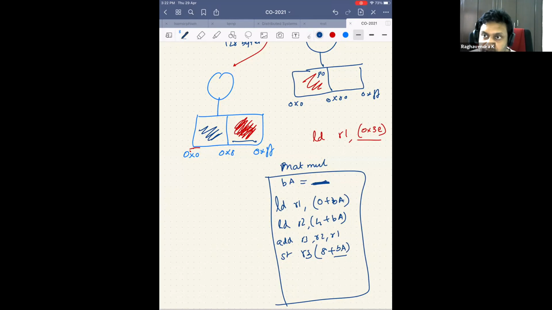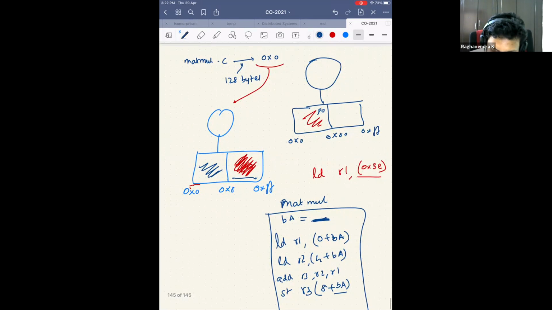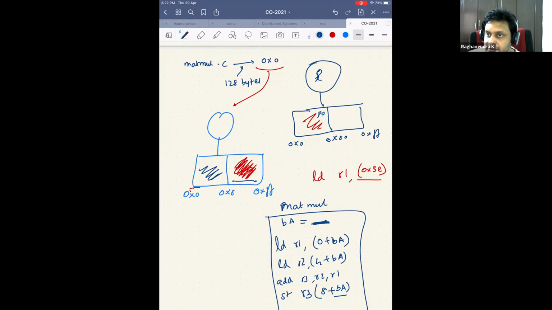When the program gets a life of its own, before the life is pushed into it, the system, the guy who is sitting here, somehow fills this up. If he is launching this matrix multiplication here, he will write 0x0. If he is launching it here, then maybe in this machine he will write 0x80.